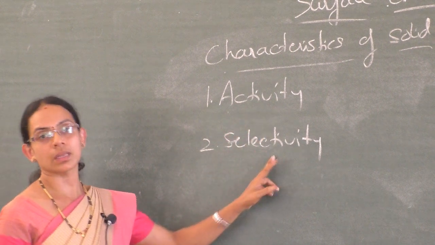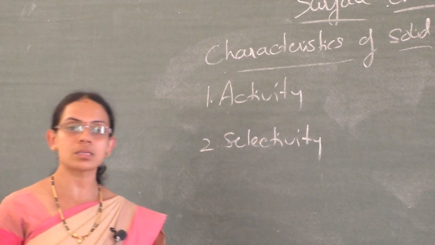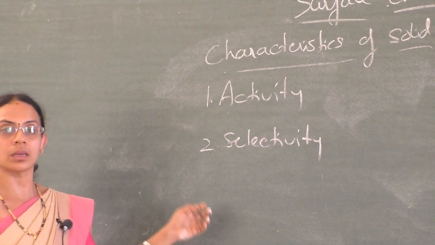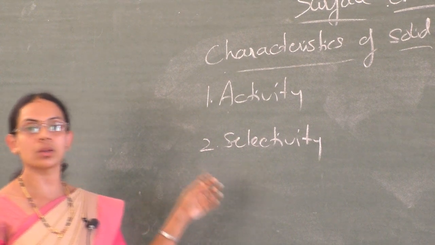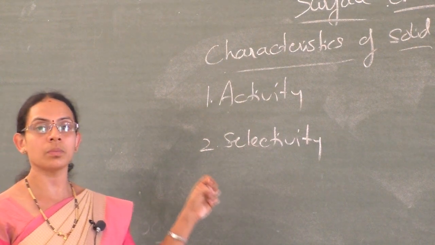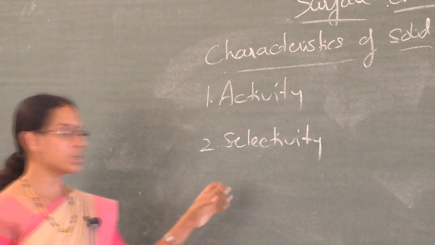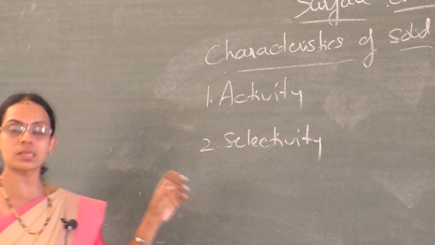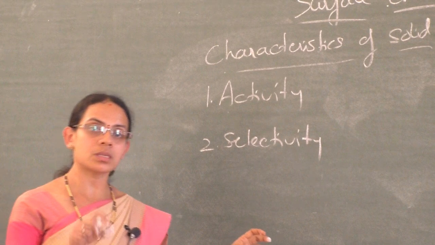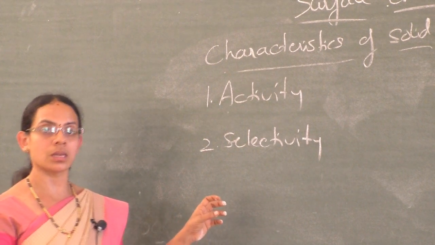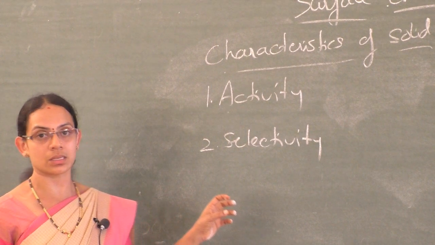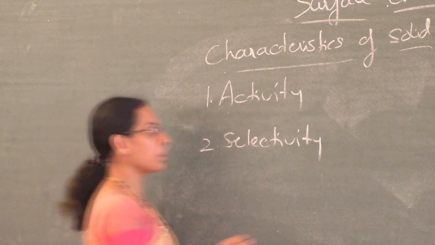Next, selectivity. Selectivity of a catalyst is its ability to direct a particular chemical reaction to form a particular product. Means a catalyst is highly selective. A substance that catalyzes one reaction may not catalyze another reaction. It is given by an example.